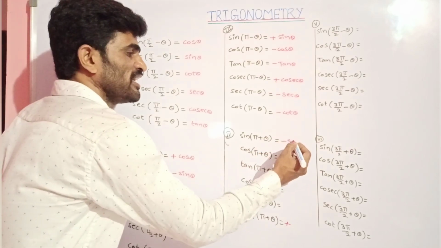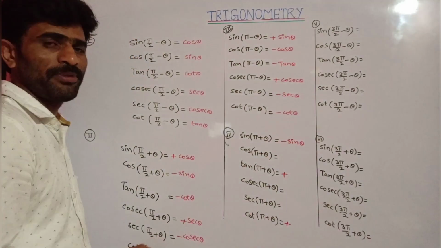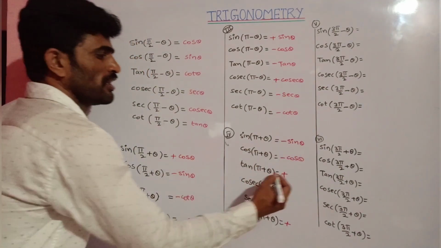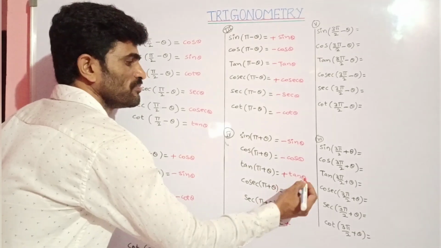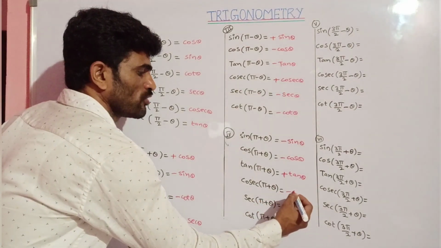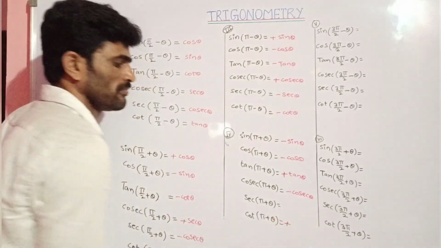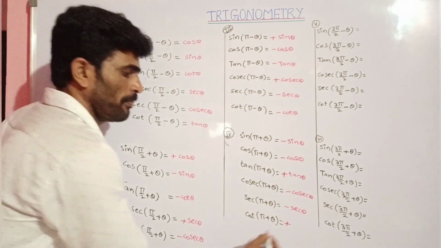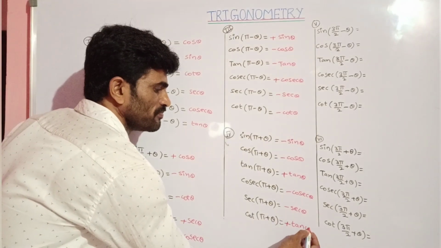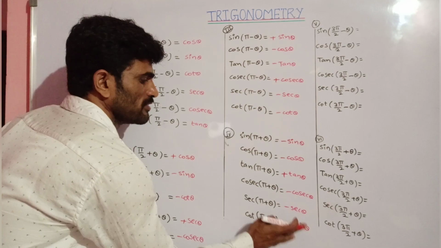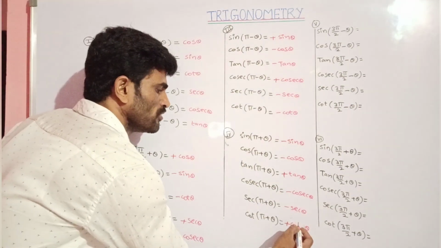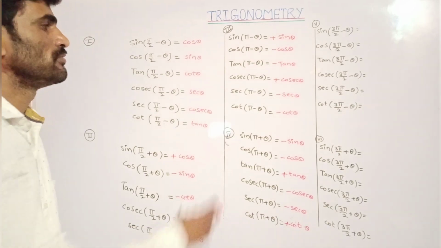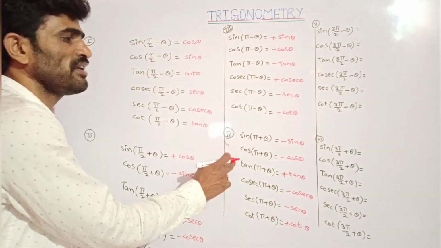So it is minus sin theta. Sin pi plus theta is minus sin theta. This is minus cos theta. Ratio will not be changed. This is plus tan theta. Next, minus cosecant theta. Next, minus secant theta. Next, no, plus cot theta it is. Ratio will not be changed, so plus cot theta it will be. So this is second quadrant. Again this is also third quadrant.